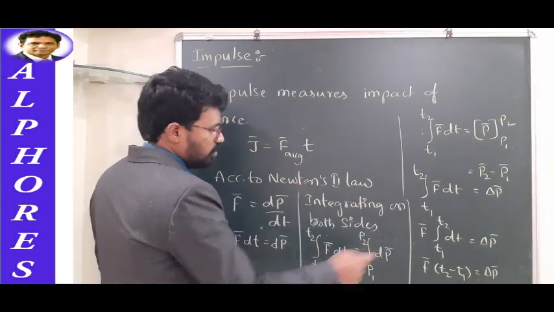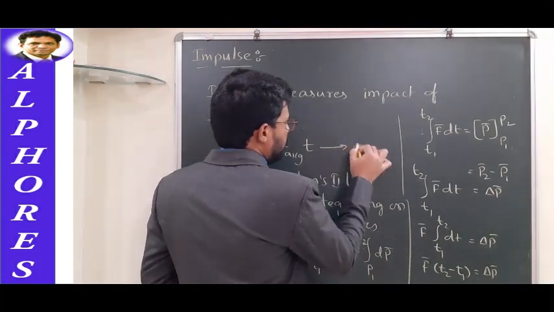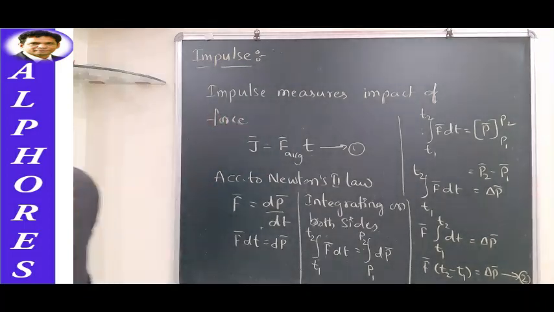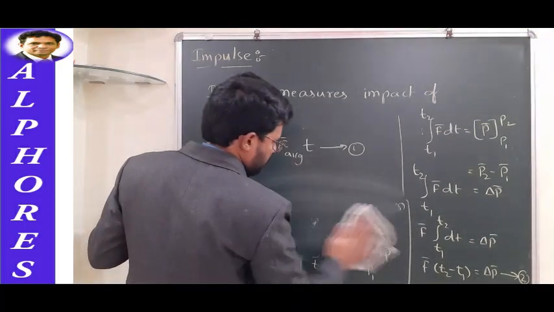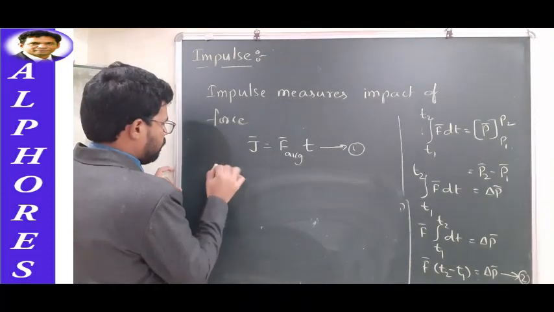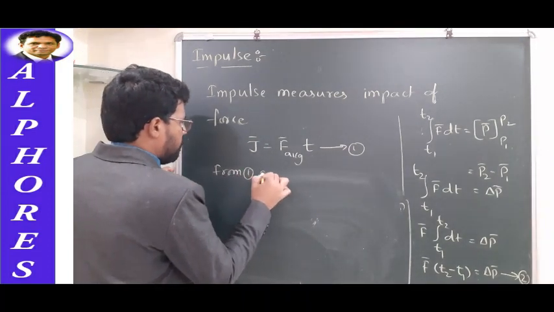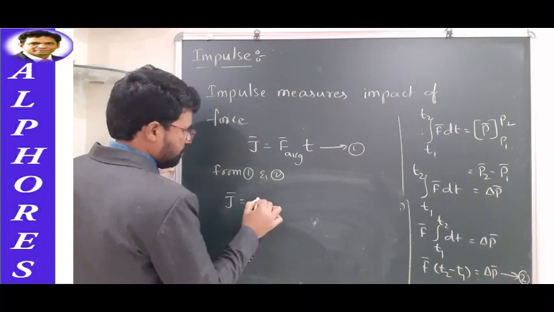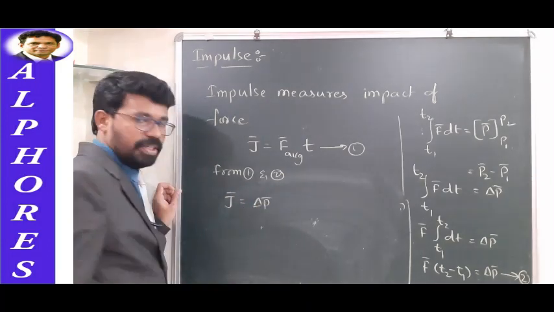From these two equations, that's what you can write. Let me take this as equation number 1. Let me take this as equation number 2. From 1 and 2, what you can write is impulse is equal to